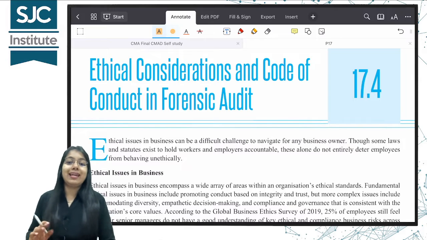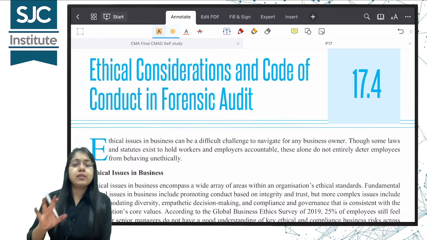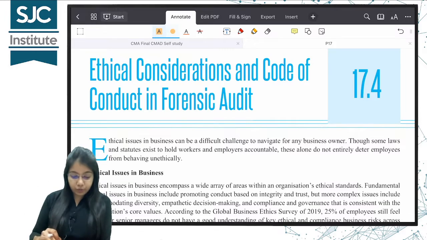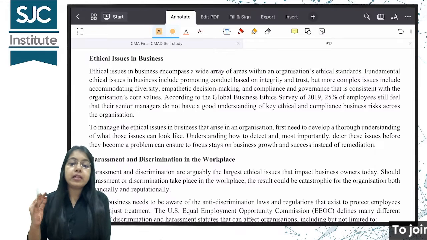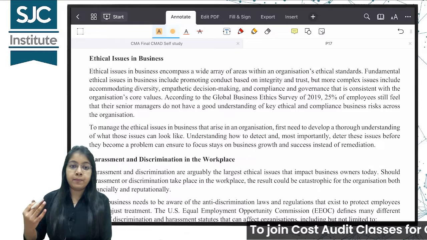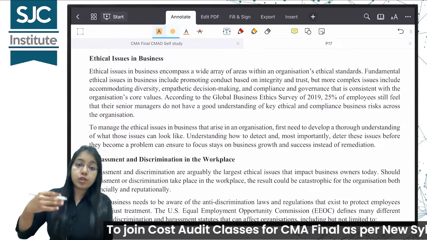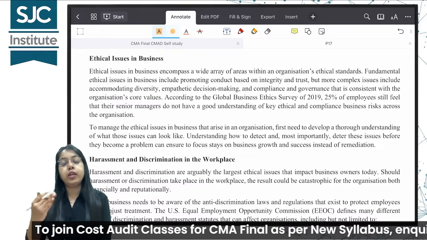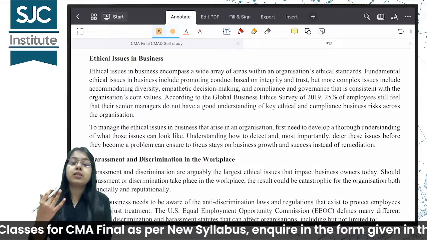The next part is ethical considerations and code of conduct in forensic audit. This is a very easy topic, so we'll quickly go through it. Ethical issues in business. So businesses के अंदर काफ़ी सारे ethical issues रहते हैं. Ethical means moral principle issues. So because of which the employees or the management is forced and also has an opportunity to commit frauds, to follow wrong means, और जिसकी वजह से scams होते हैं.